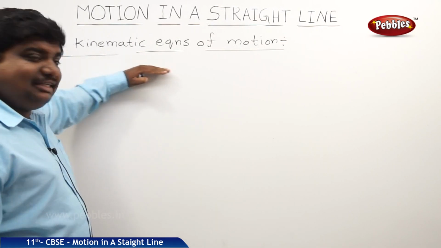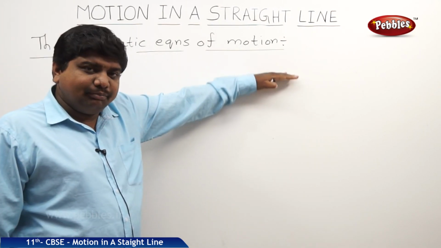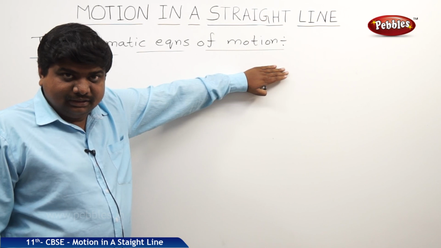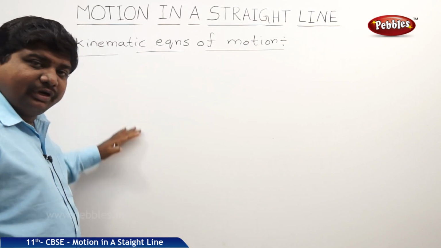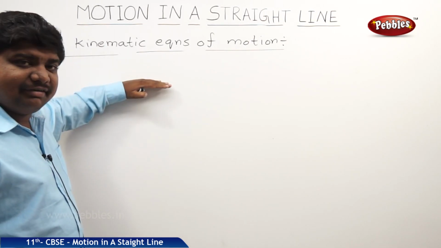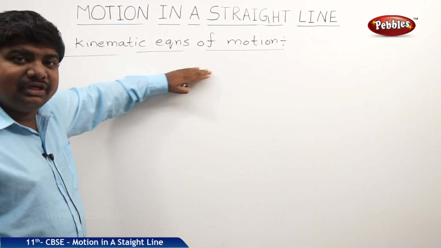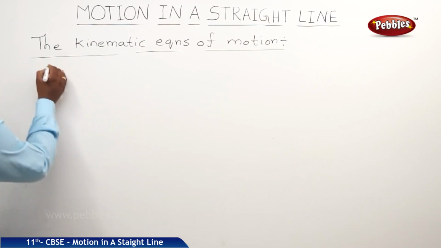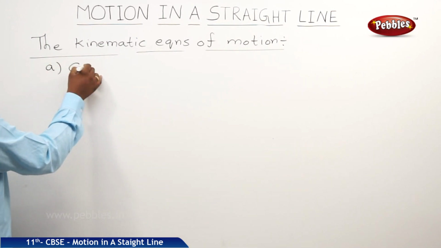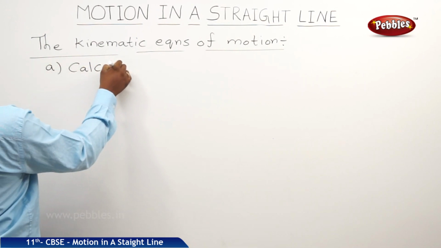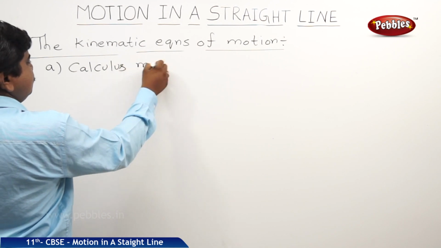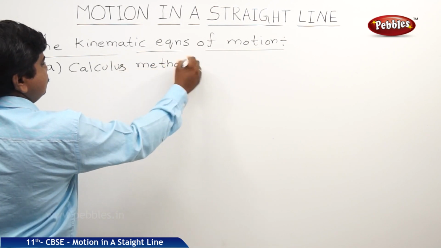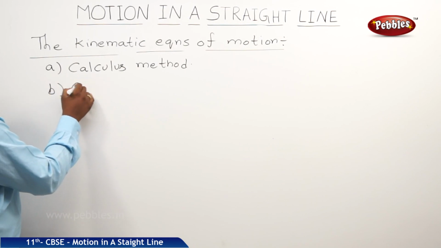So these motion equations of kinematics are a very important point in this lesson. Now we are going to derive four equations. All these equations are very important to describe the motion of a body. These equations can be derived by two methods. The first method is the calculus method. The second method is the graphical method.